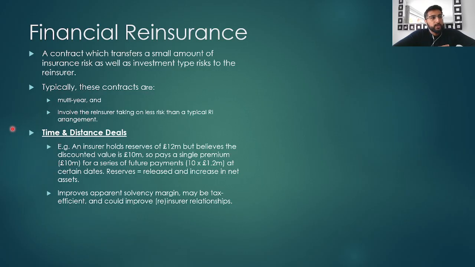Because the reinsurance company agrees to pay future claim payments each year, the insurance company no longer needs to hold those reserves. So these reserves of 12 million are released, but premium of 10 million is paid, and that leaves a net positive increase in our assets of 2 million. And you can see how this improves our apparent solvency margin. It also has the advantage that it could be tax efficient, and it could improve insurer-reinsurer relationships.